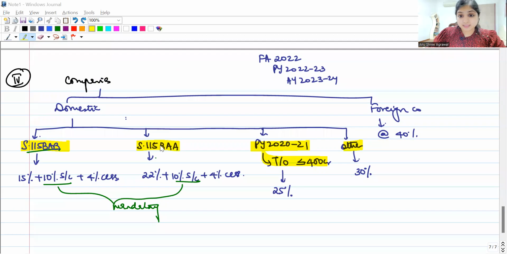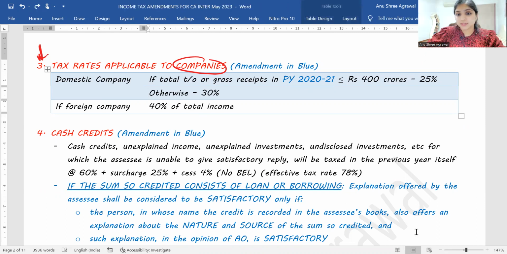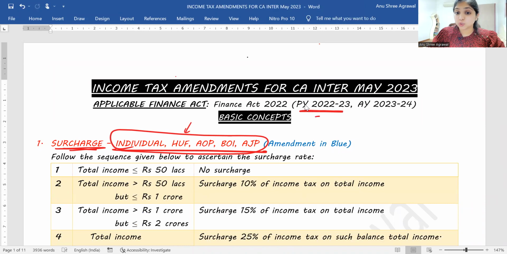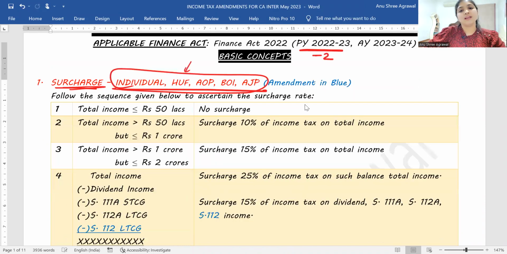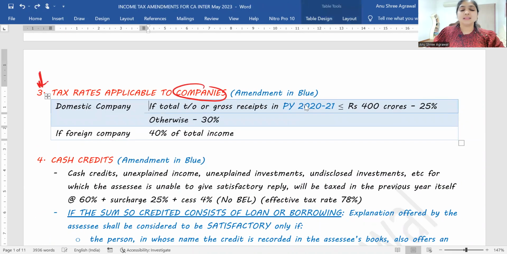So the amendment is that for your current examination, for the May 2023 examination, you will look at previous year 2021's turnover, because for May 2023, it is Finance Act 2022, previous year 22-23. So you will see 2 years back. 2 years back will be 2021. So if 2021's turnover does not exceed 400 crores, then your tax rate will be 25%. In all other cases, it is 30%.